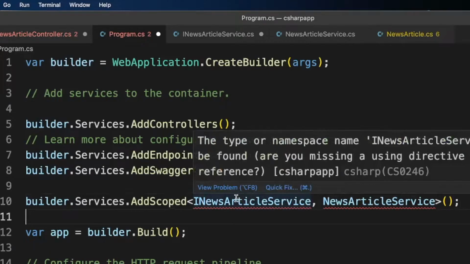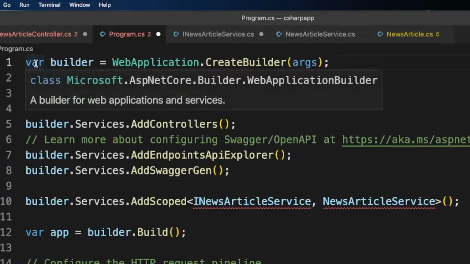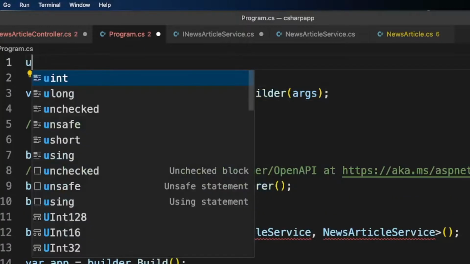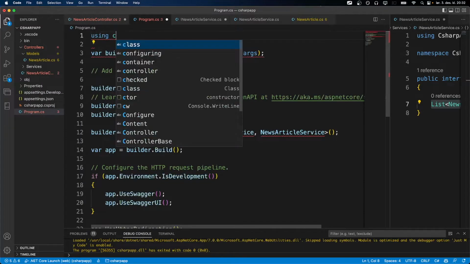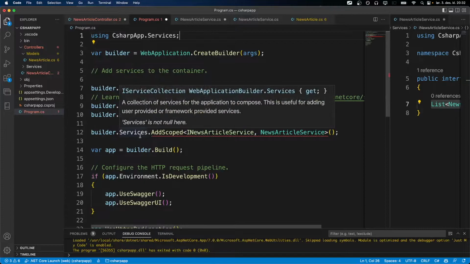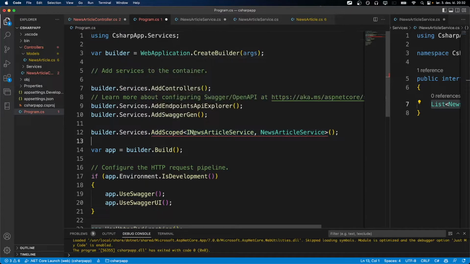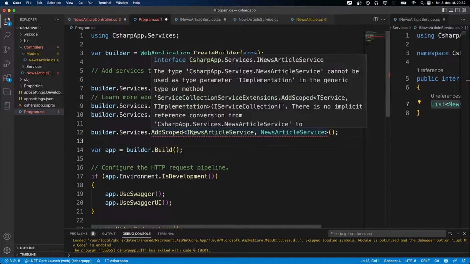So you can see it's not found. So we actually need to use it up here. We can say using CSharpApp.Services, and it should be happy. Now it's complaining about something else, so let's take a look at it. It says this type cannot be used as a type parameter. You know why?